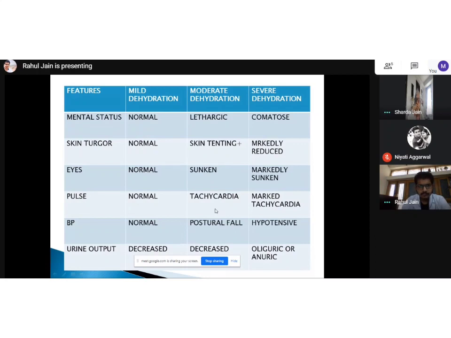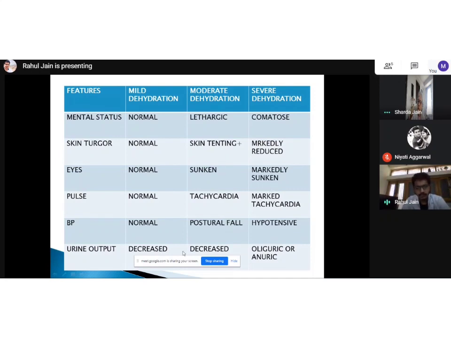Yes. So again, mental state, obviously. When the patient goes into moderate dehydration, the mental status becomes lethargic. There is skin tenting. In kids, it's very reliable. When we pinch the skin, maybe over the sternum, the skin will take longer to return to its normal position, so it forms kind of a tent. So we call it skin tenting. And then the skin will become very dry in severe dehydration. Obviously, eyes will be sunken, very sunken in severe dehydration.